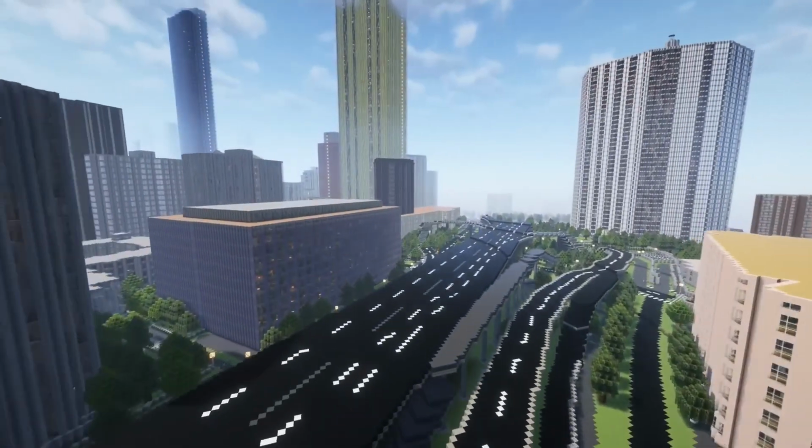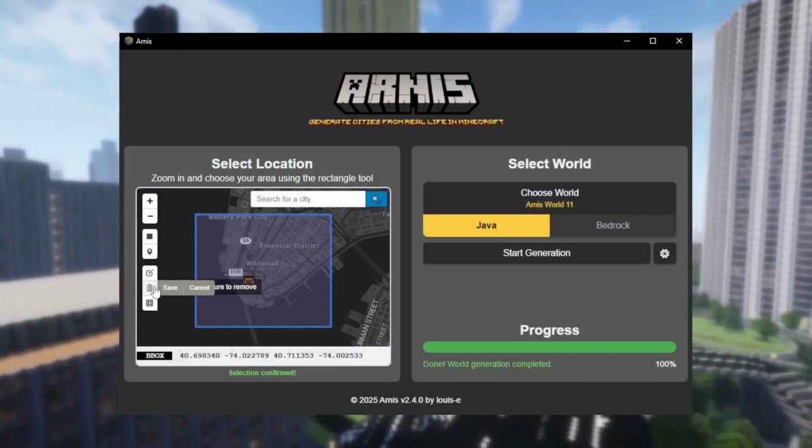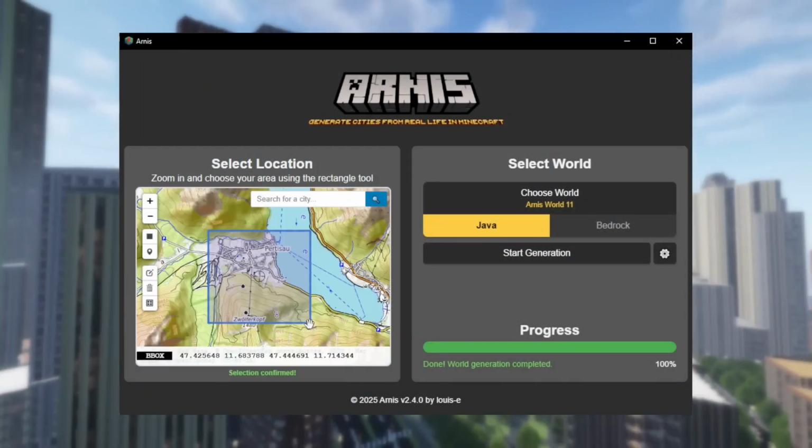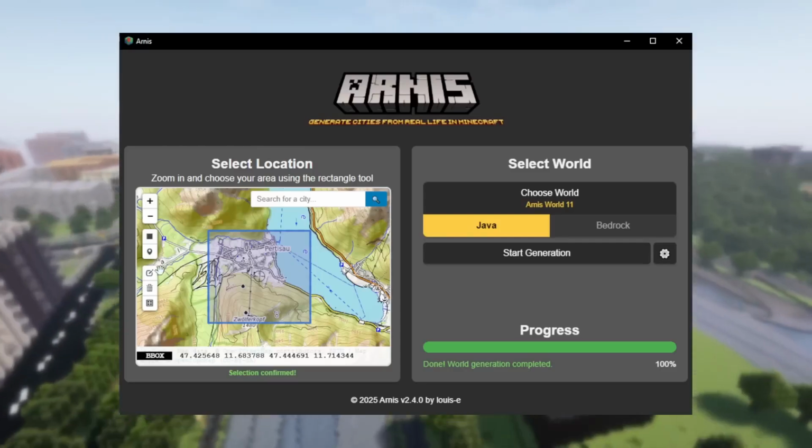If you want to make changes to your selected area, you can either delete the area and spawn point using the removal tool, or use the Edit tool to change the boundaries.